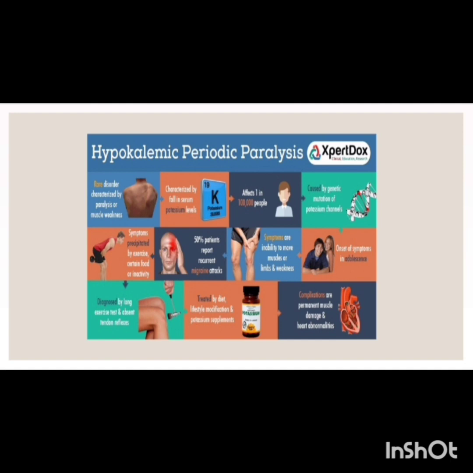It affects one in 100,000 people and is caused by a genetic mutation of the channels, with symptoms precipitated by exercise, certain food or inactivity. 50% of patients report recurrent migraine attacks, and symptoms include inability to move muscles or limbs, and weakness. Onset, like I already told you, is in adolescence. It is diagnosed by long exercise tests and absent tendon reflexes, and treated by diet, lifestyle modification, and potassium supplements. Complications are permanent muscle damage and heart abnormalities.